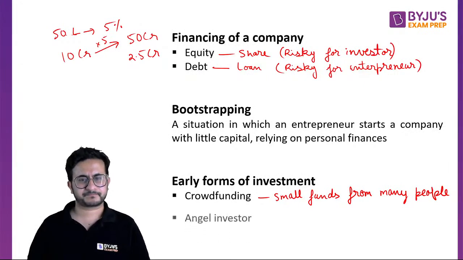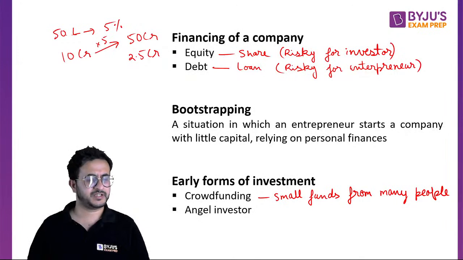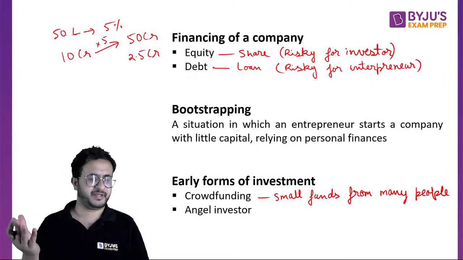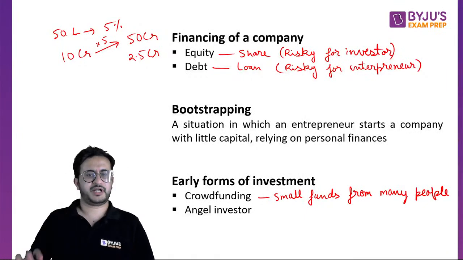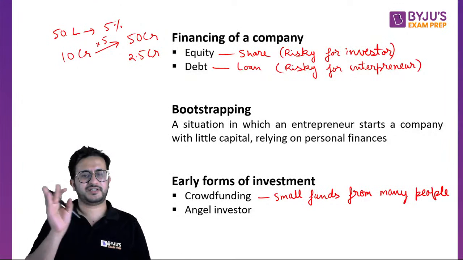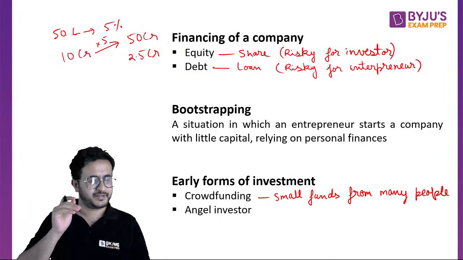Okay. Then you have angel investors. We call them angels because they are at the very beginning of the company. ठीक है, आपने company start की और किसने आपको starting में पैसा दे दिया, right? So those are called angel investors, right? Why are they called angel investors? Because they just trust your idea and then they give you money, right?